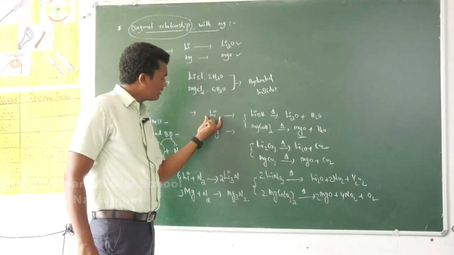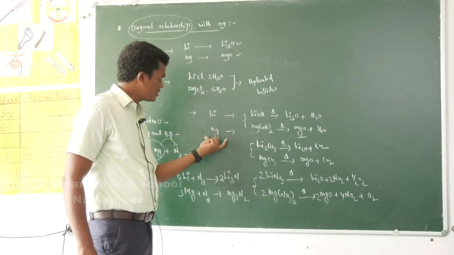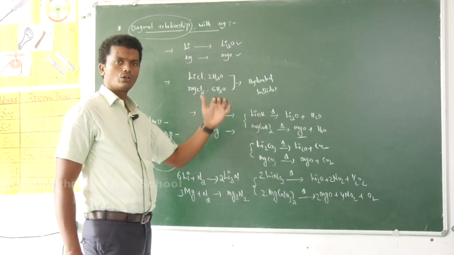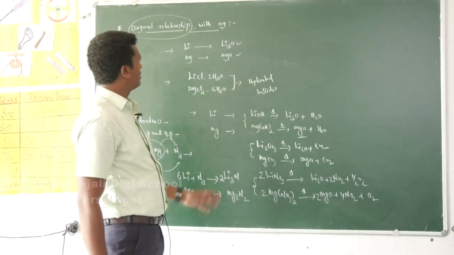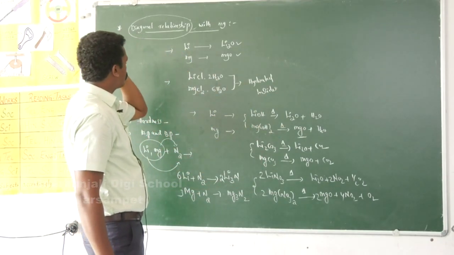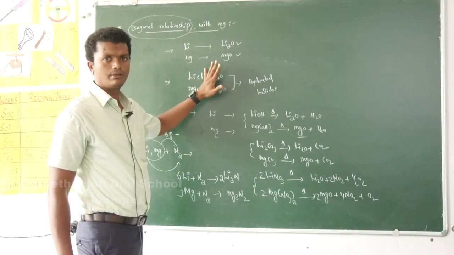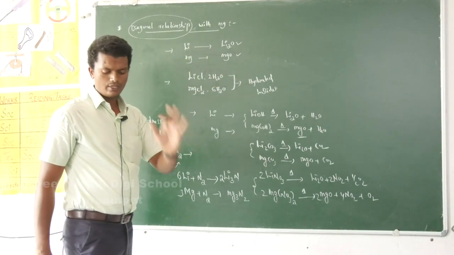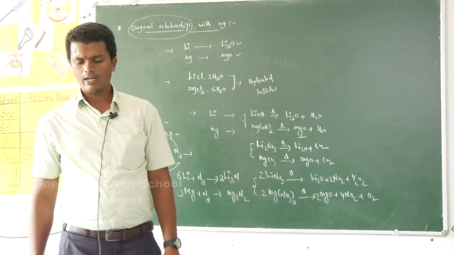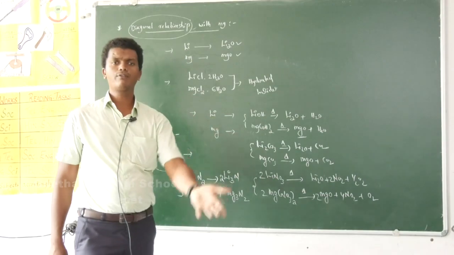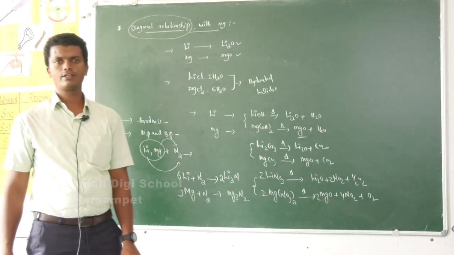Lithium compounds are covalent in nature, magnesium compounds also show covalent character. Like this, lithium is expressing diagonal properties with magnesium. Lithium not only expresses anomalous properties, it also gives some diagonal properties with magnesium.